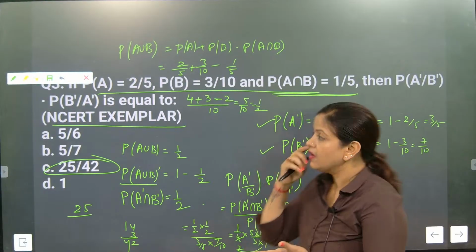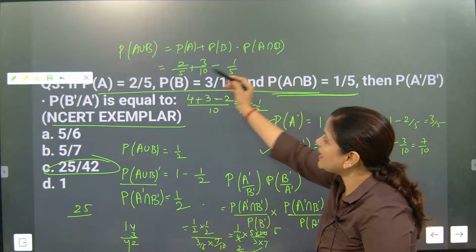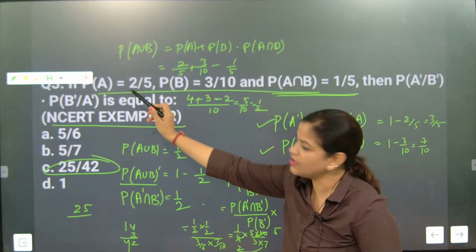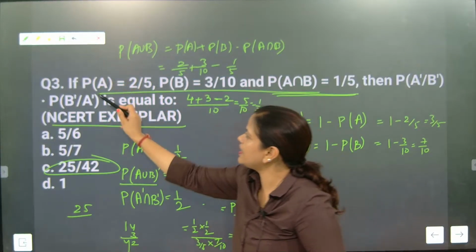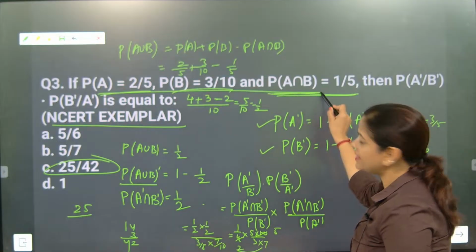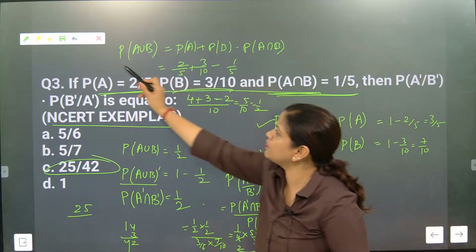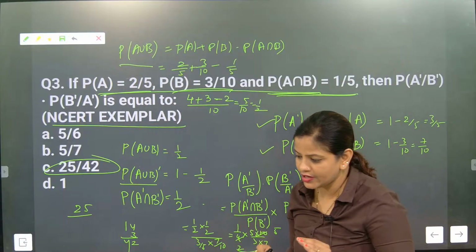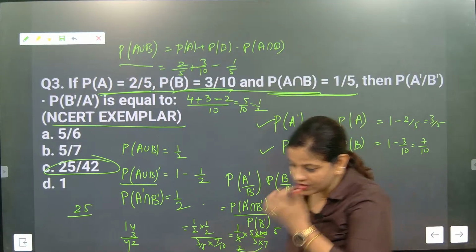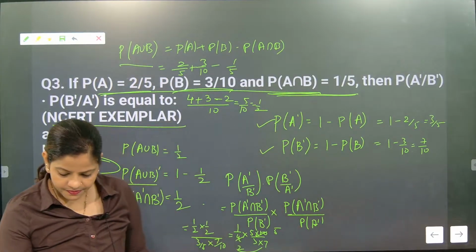What I have done: first I got P of A given, P of B given, P of A intersection B given. So first I got A union B. After getting A union B, the formula was, Tanish, please say,